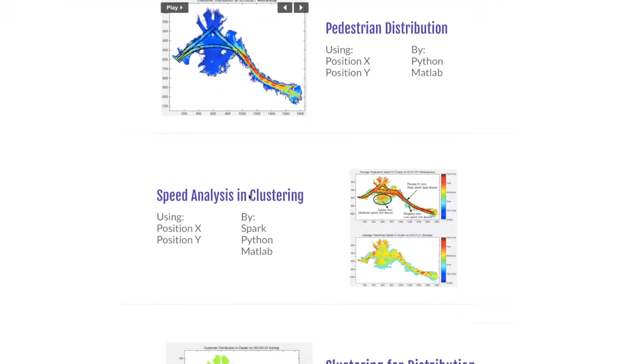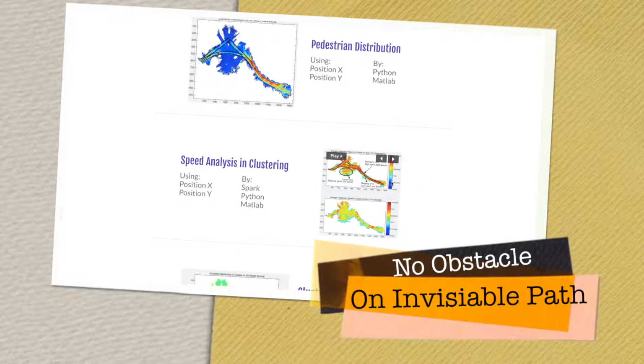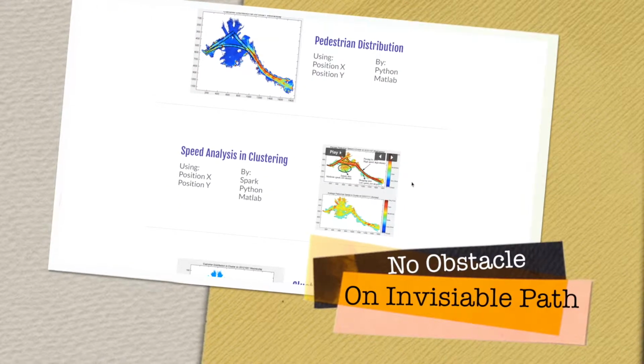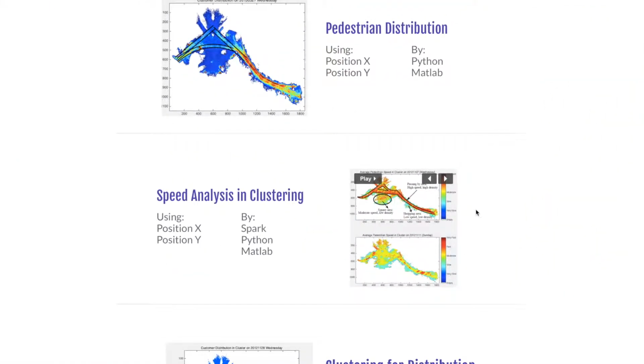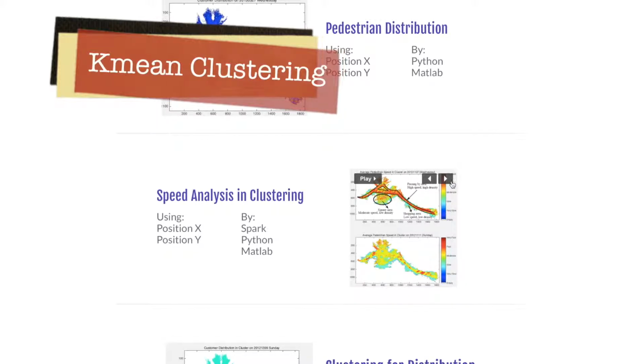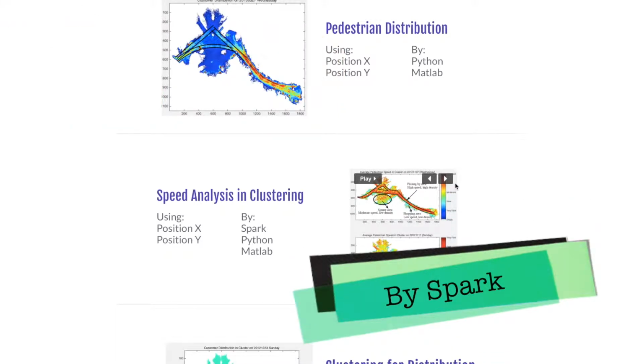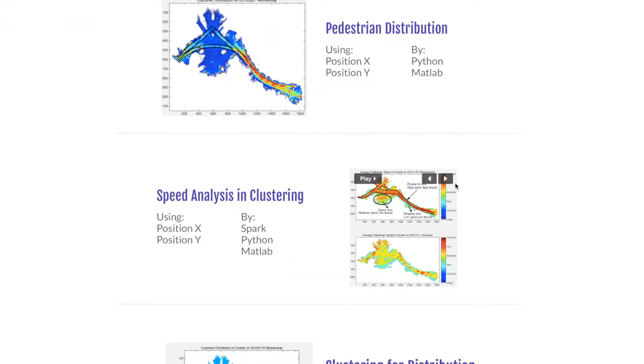The speed analysis, where we calculate the average speed in each grid, also shows that people on this invisible path tend to walk faster, so we shouldn't put any obstacle on this path to give the best walking comfort to the pedestrians. Here, we use k-means clustering to divide speed into 5 clusters from very fast to very slow. And as we can see, people on Sunday tend to walk slower.